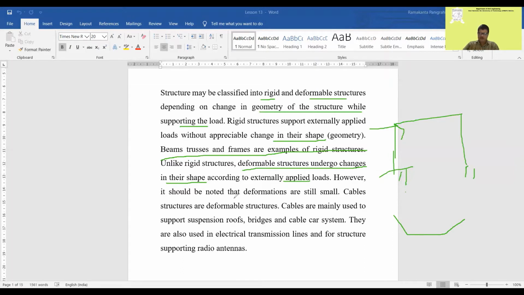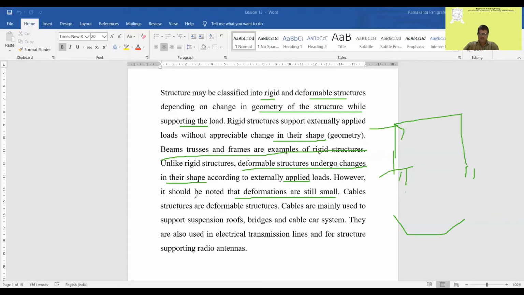However, the deformations are still small. It is not that the deflection is so high that the structure will fail. All the deformations are within the permissible value of the design. When we are designing a slab, a beam, a column, or any component of the structure, we always check for deflection. Checking for deflection means the deflection is allowed, but it should be within the permissible limits of the codal provisions.